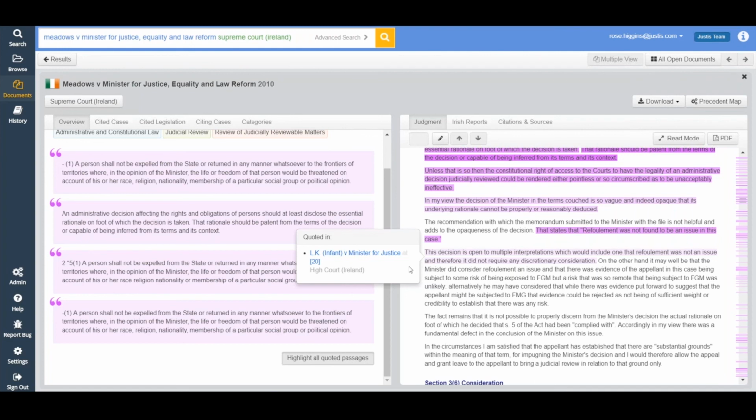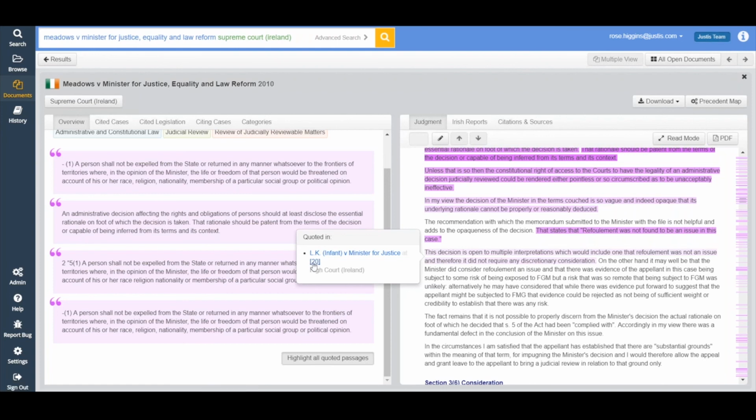I'm sure you're imagining the ramifications of this. If I was doing my research and I came across a sentence that I thought is crucial, that's exactly what I'm looking for, and I'm going to use it as an authority in my argument, then by clicking on it, you can see if any other judgment has referred to that exact same sentence. If they have, it stands to reason you're going to want to have a look at that case as well. And you know what case it is, what paragraph number this sentence has been cited at, and the court.